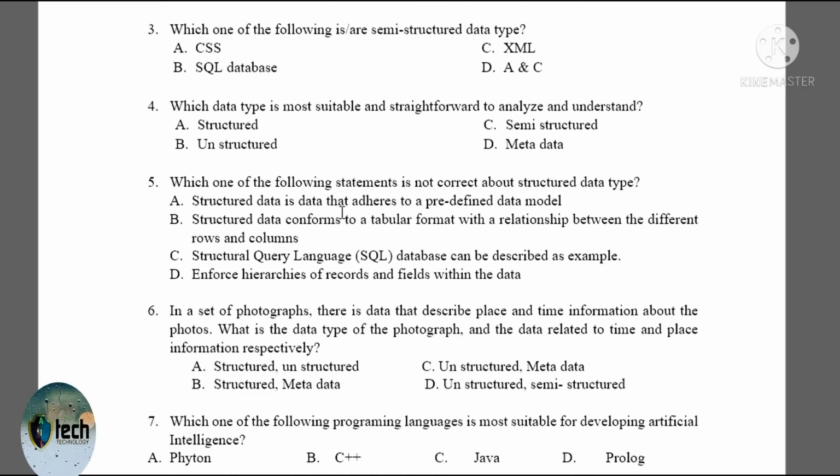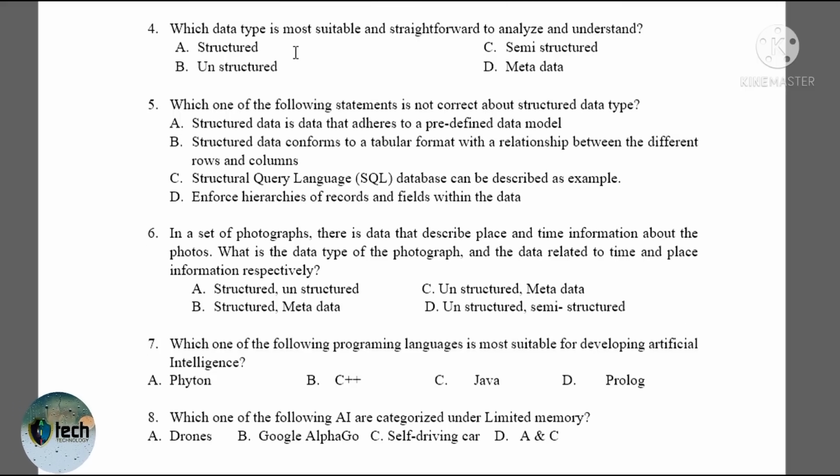In question number 4, which data type is most suitable and straightforward to analyze and to understand?